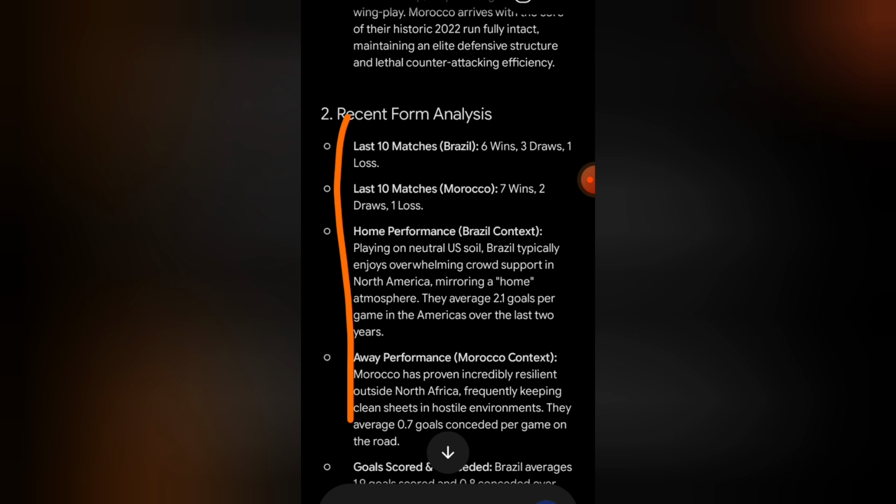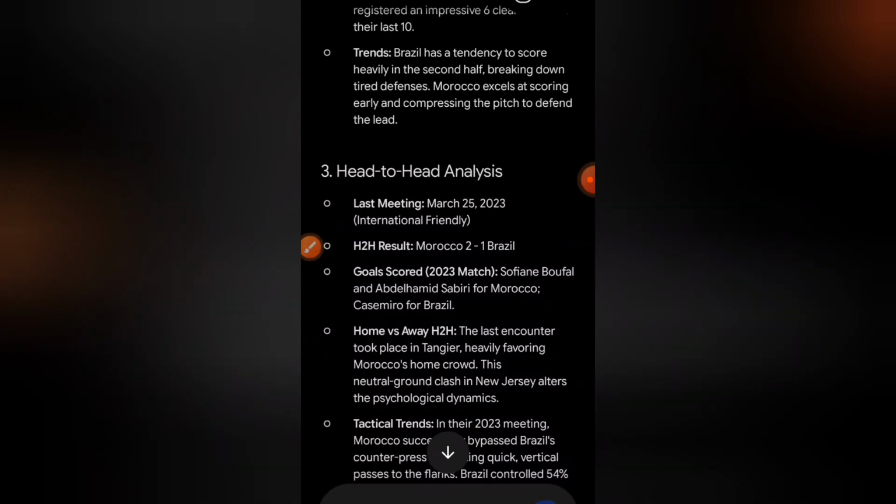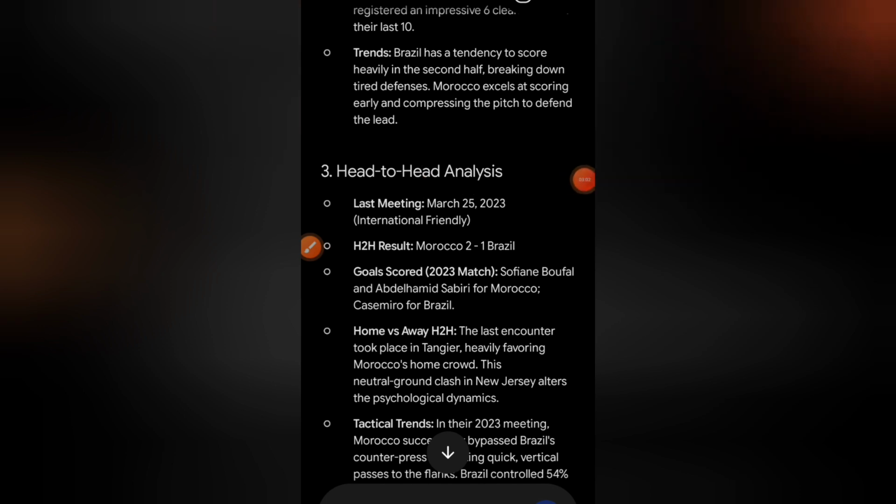Looking at the home performance, you can read through this. That is Brazil contesting on neutral US soil. Brazil typically enjoys overwhelming crowd support in North America, but this is not the major aspect that we are going to look into, because the prediction model has already done most of the work for us. Our role is just to extract the insight from the data that we are able to generate.